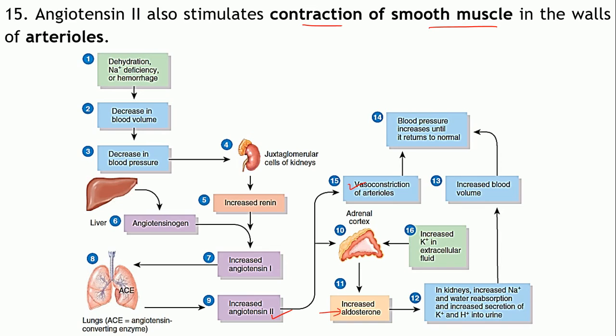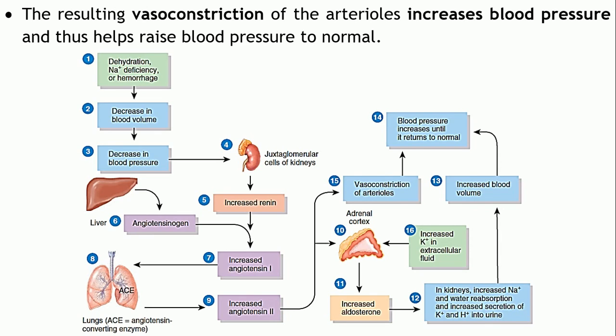As a consequence of the vasoconstriction, blood pressure will increase. This is one more consequence resulting in an increase in blood pressure, so it will help in returning the blood pressure back to normal.